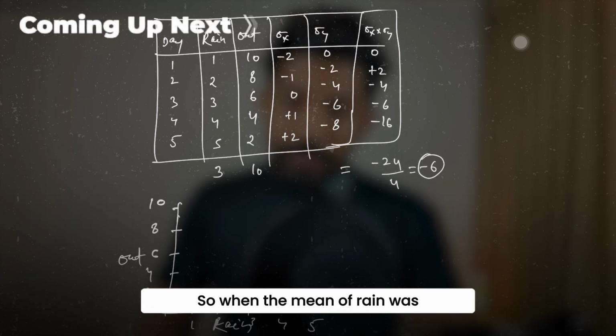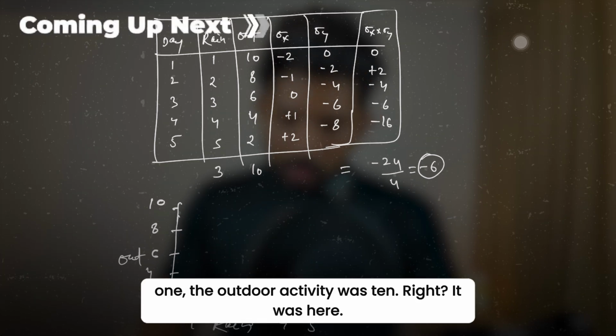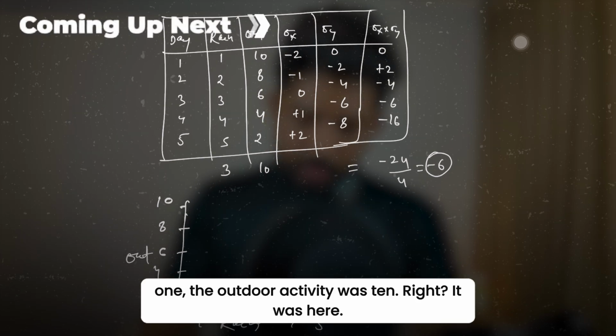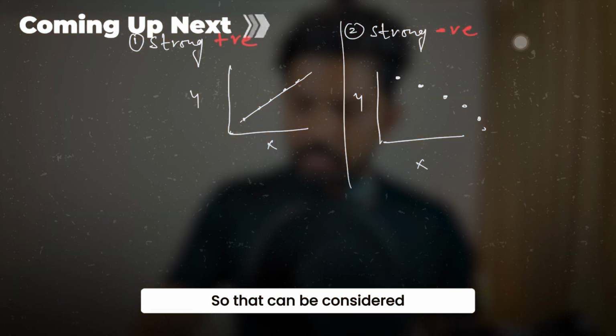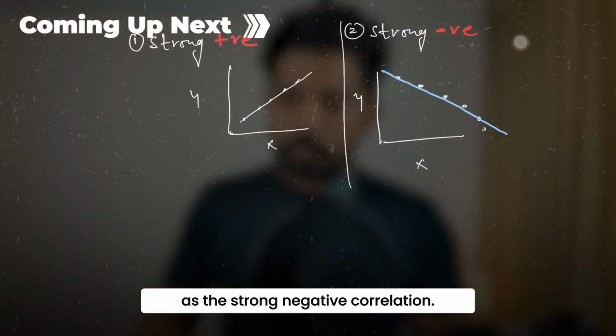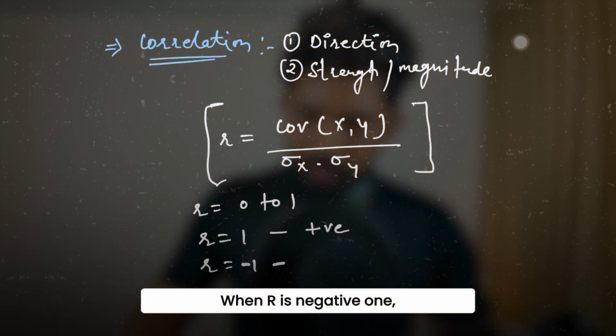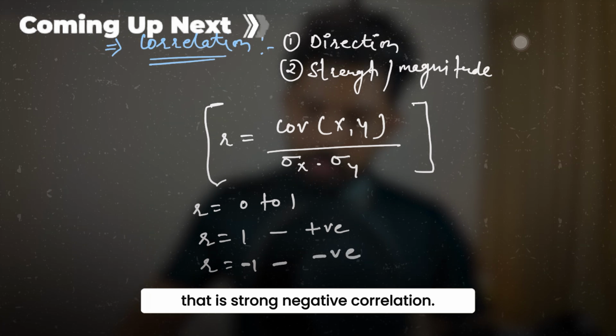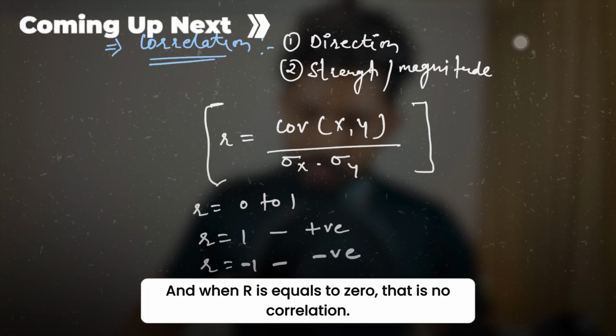So when the mean of rain was 1, the outdoor activity was 10, right? It was here. So that can be considered as the strong negative correlation. When R is -1, that is strong negative correlation, and when R is equal to 0, that is no correlation.